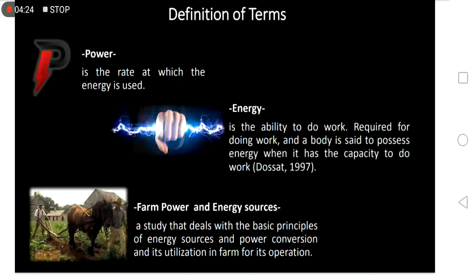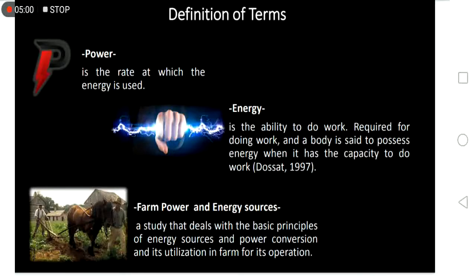So where can we utilize, or where can we use this power to do a specific job on our farm, or to do a specific job during different farm operations, like during planting, during your harvesting, during the growing season of your crops, or your livestock, and so on.